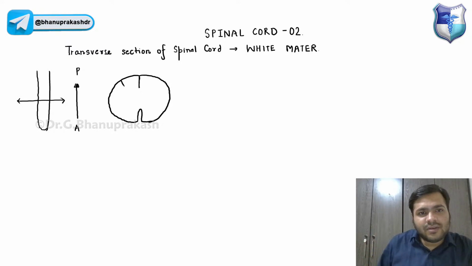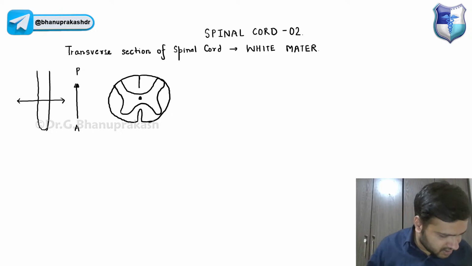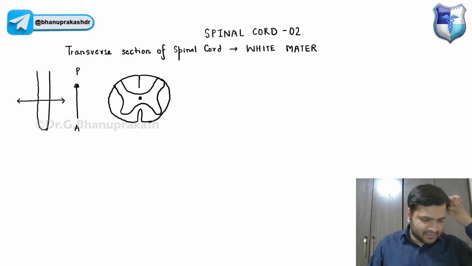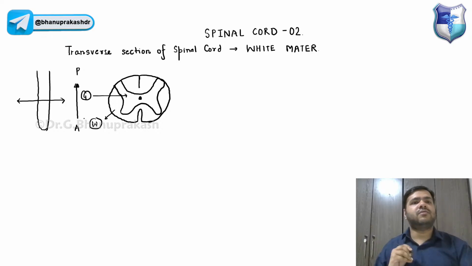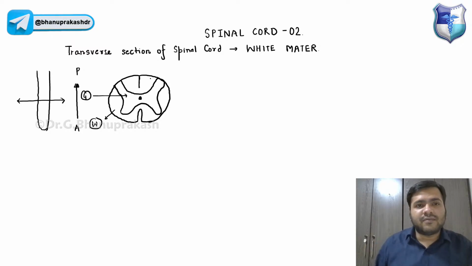Can you tell me which matter of the spinal cord this is, which I'm drawing right now? Azan, good evening, beta. Yes, Azan, very good. It is the gray matter of the spinal cord. You guys already know this. Outside, we have the white matter of the spinal cord. Inside we have the gray matter and outside is the white matter.